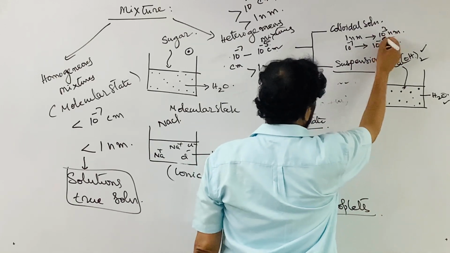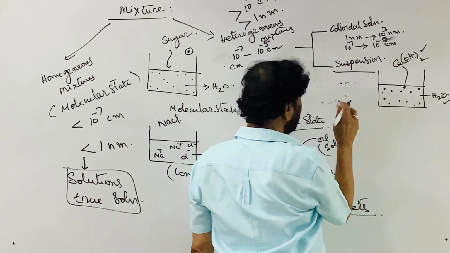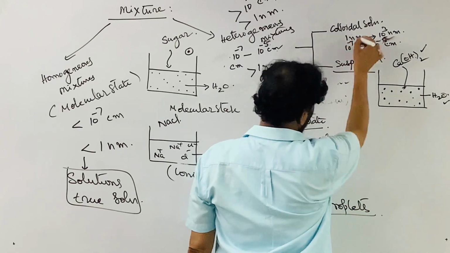This is an approximate range for a colloidal solution.